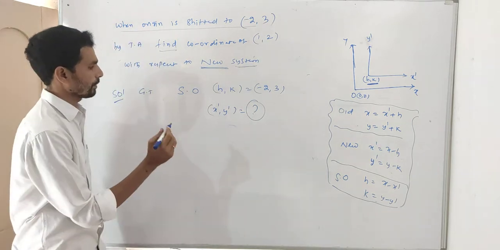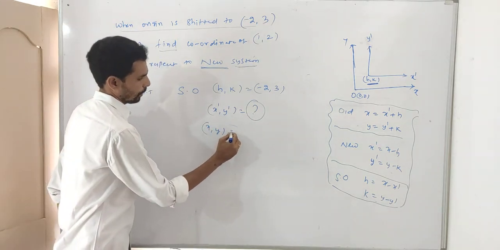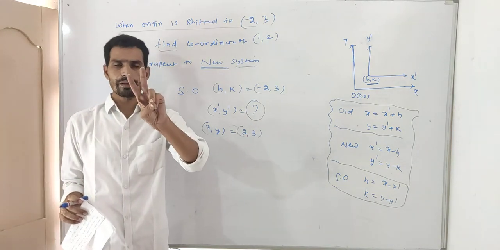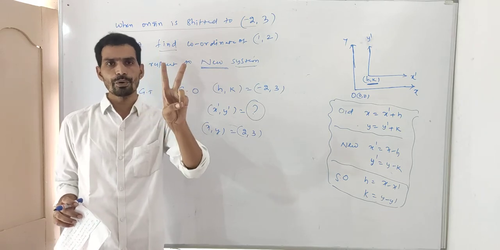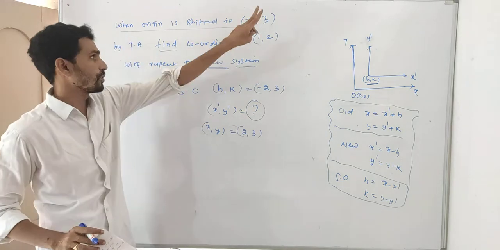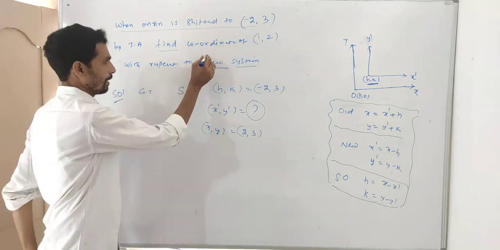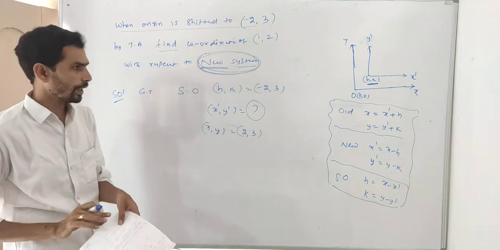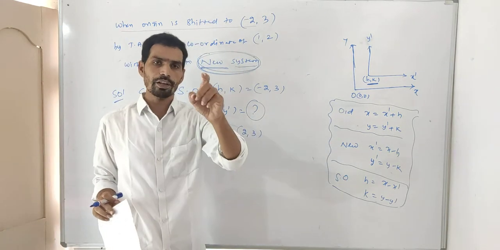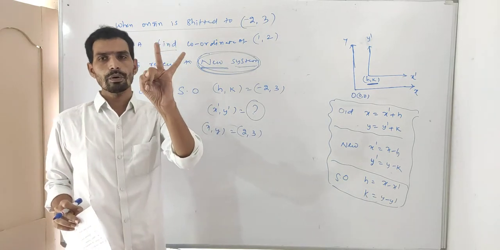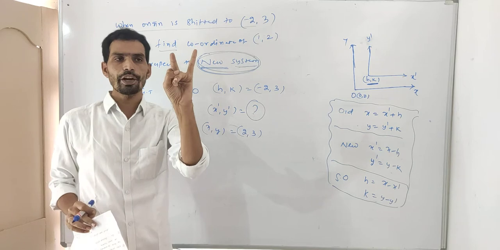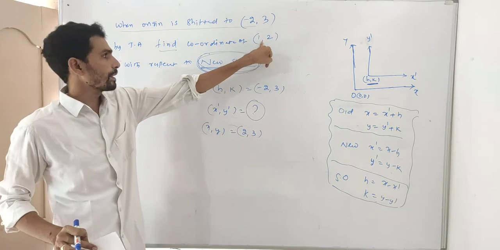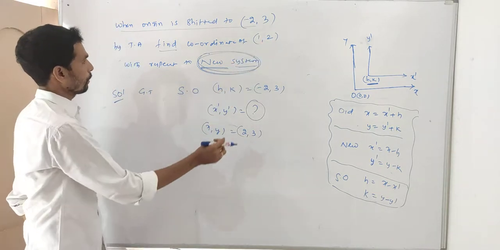Fine. So the remaining points are x comma y is equal to 1 comma 2 only. Why? Because there are only 3 terms: old, new, shifted. What you want is the new. So remaining are only 2: one is shifted and one is old. They ask clearly, find the new system, meaning you have to find the new coordinate, x dash comma y dash. Shifted is given, you have to find new, so the remaining is only old. So given variables are old, x comma y. Therefore, what is x comma y equal to?